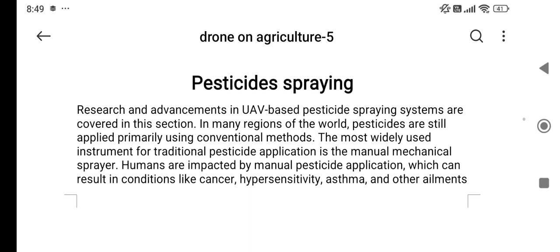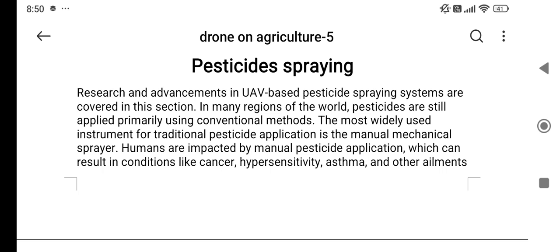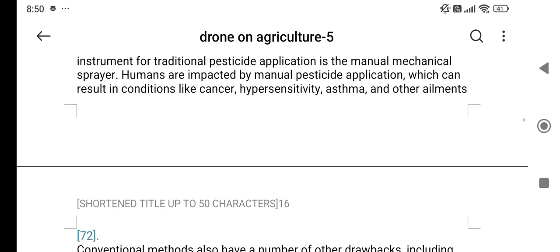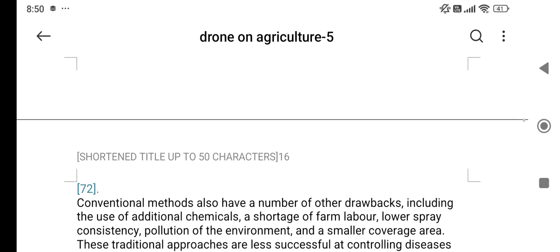Pesticide spraying. Research and advancements in UAV based pesticide spraying systems are covered in this section. In many regions of the world, pesticides are still applied primarily using conventional methods. The most widely used instrument for traditional pesticide application is manual mechanical spraying. Humans are impacted by manual pesticide application, which can result in conditions like cancer, hypersensitivity, asthma, and other ailments.